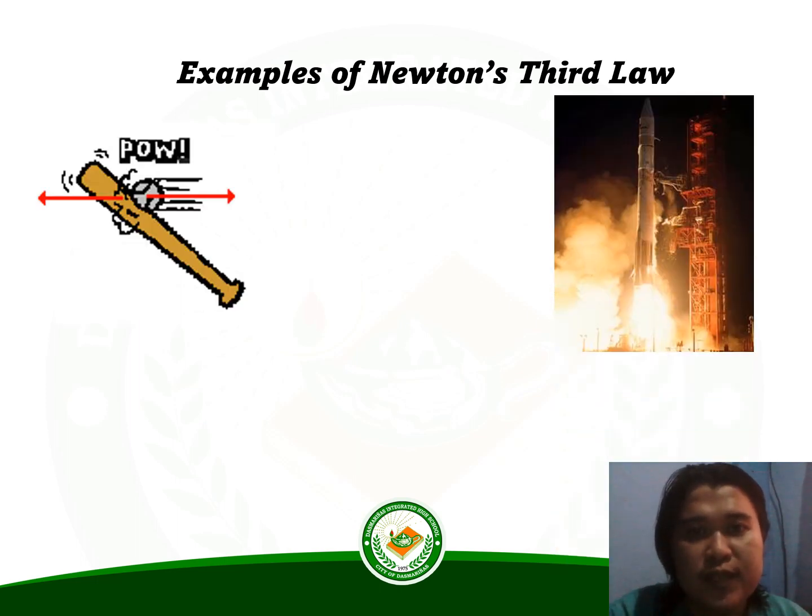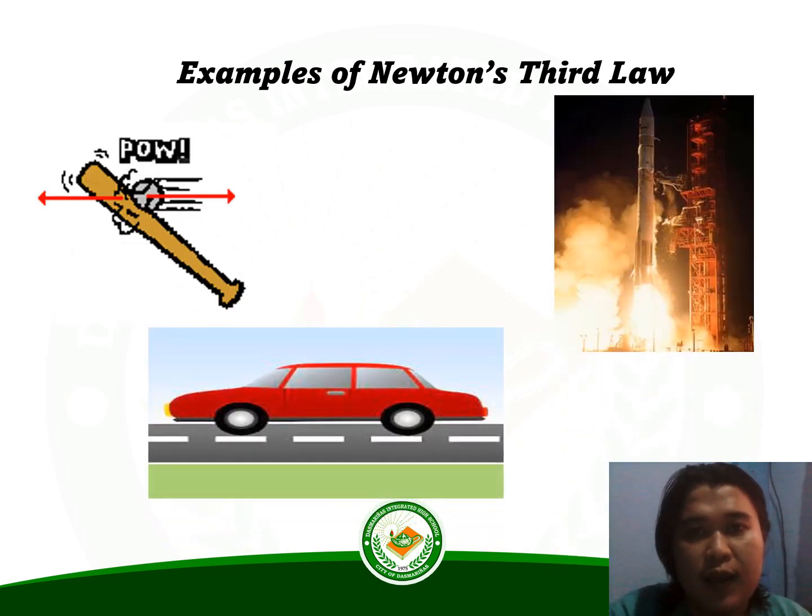The baseball forces the bat to the left, and the bat forces the ball to the right. The reaction of a rocket is an application of the third law of motion. The fuel is burned in the engine, producing hot gases.